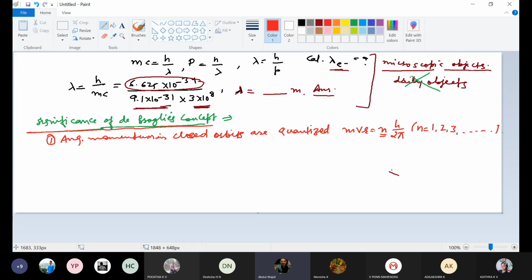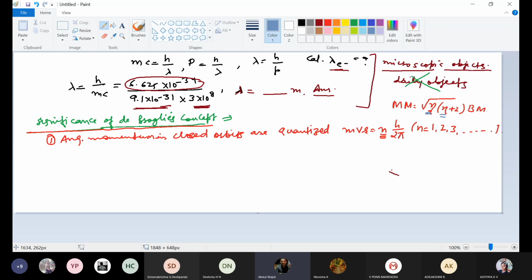Sir, here will n be the shell number or different? n will be the number of shell. n is always the number of the orbit. That's why when day before yesterday I was talking about magnetic moment, there I wrote magnetic moment is equal to the square root of eta into eta plus 2 Bohr magneton. In Indian books and local books, you will get n instead of eta.